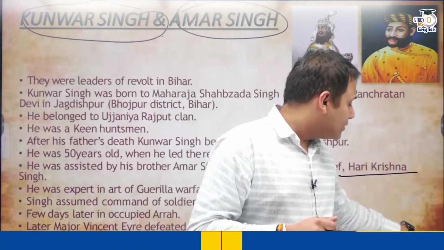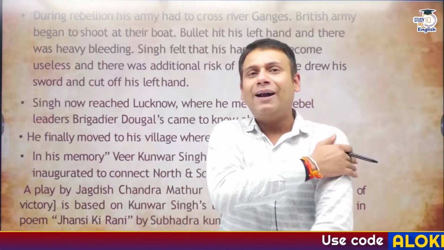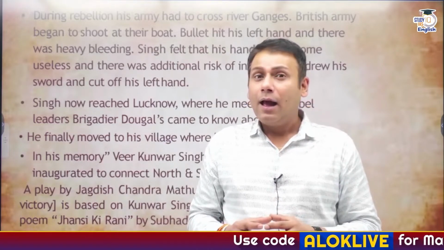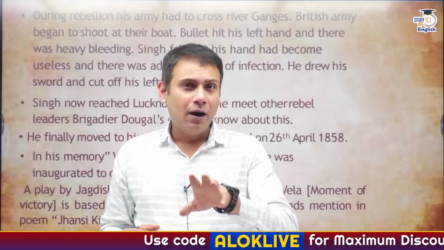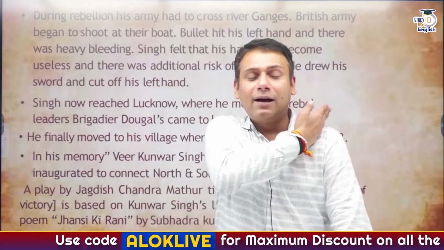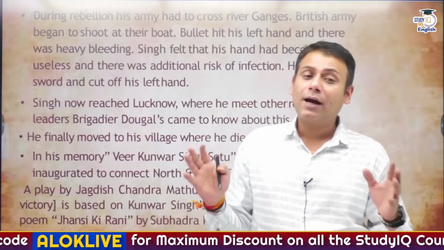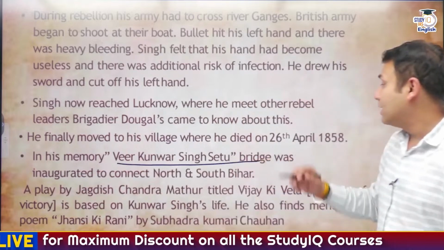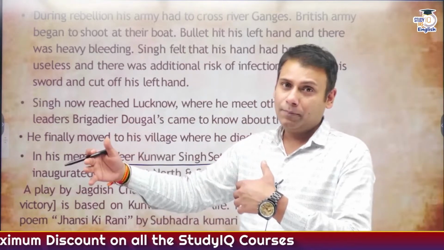And when they started chasing Kunwar Singh, it is believed that a bullet hit the left hand of Kunwar Singh. It was profusely bleeding, and Kunwar Singh felt that due to infection, he might die earlier. So what did Kunwar Singh ji do? He took out his sword and he cut his left hand. He met the rebels and finally he succumbed to death later on. In his memory, the Veer Kunwar Singh Setu Bridge has been inaugurated, which actually connects the north and the south.